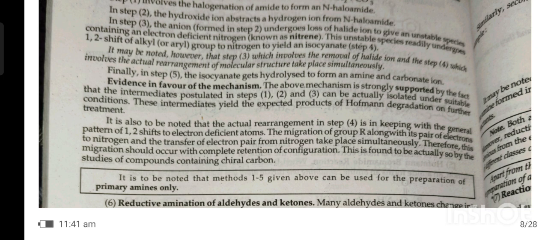It is also to be noted that the actual rearrangement in step 4 is in keeping with the general pattern of 1,2 shift to an electron deficient atom. The migration of a group R along with its pair of electrons to nitrogen and the transfer of the electron pair from nitrogen take place simultaneously. Therefore, this migration should occur with complete retention of configuration. This is found to be actually so by the study of compounds containing a chiral carbon.